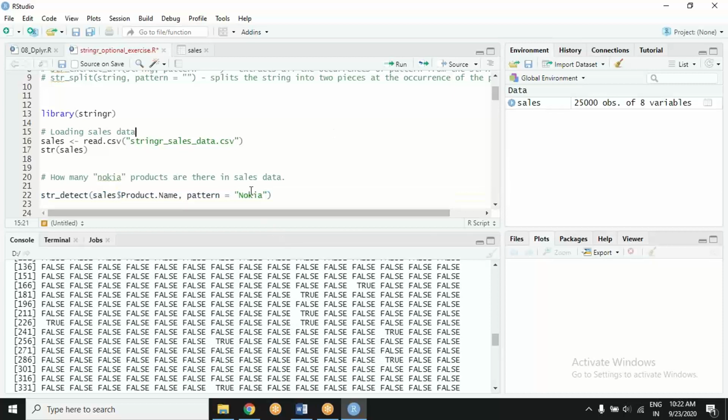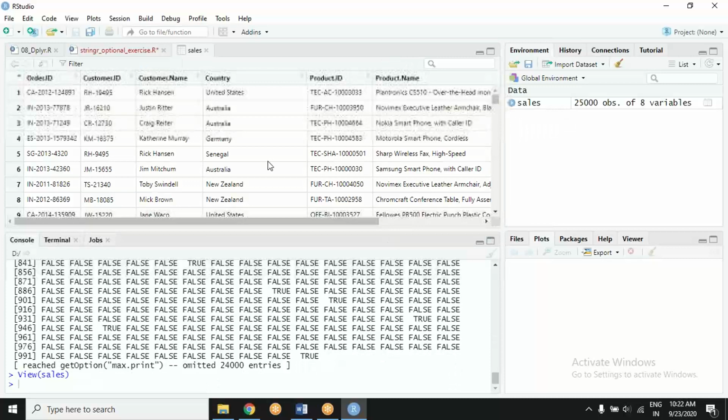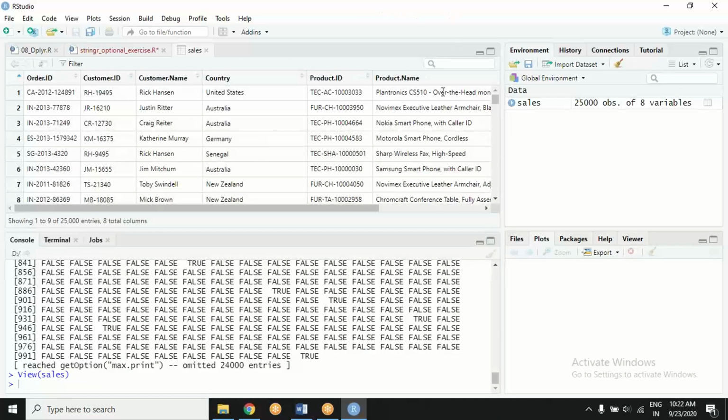When it comes to string manipulation, first things first: take care of the case itself. Before you go to answer any question, before you do anything else, let's take care of the cases. How can we do that? You already know, if I change this column to uppercase or lowercase, everything would be in a similar case.